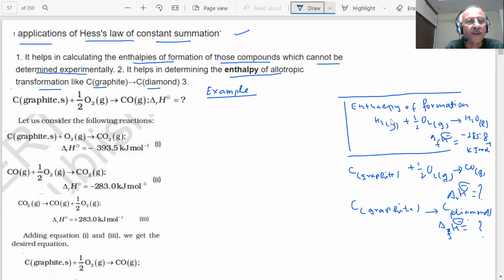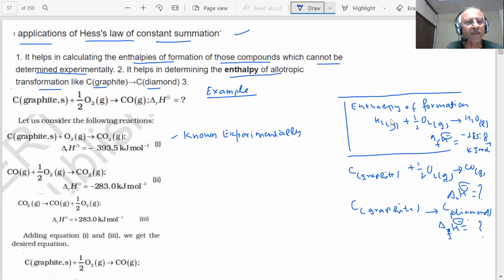One is carbon graphite reacts with oxygen to form carbon dioxide. This value is known to me experimentally. How much is this? Minus 393.5 kilojoules per mole.